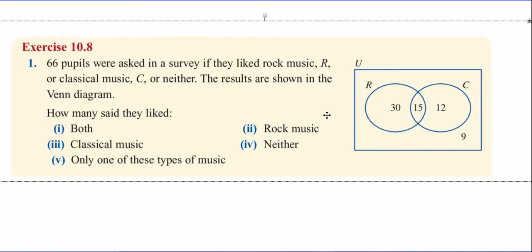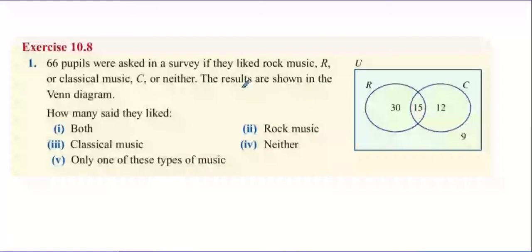Okay, lads. So, 60 pupils were asked and surveyed, like rock or classical music or neither. The results are shown on the Venn diagram. How many said they liked both? Well, both would be 15 in the middle.